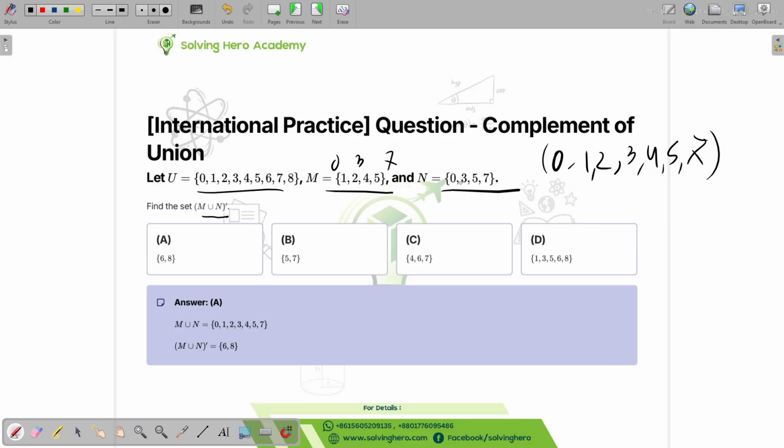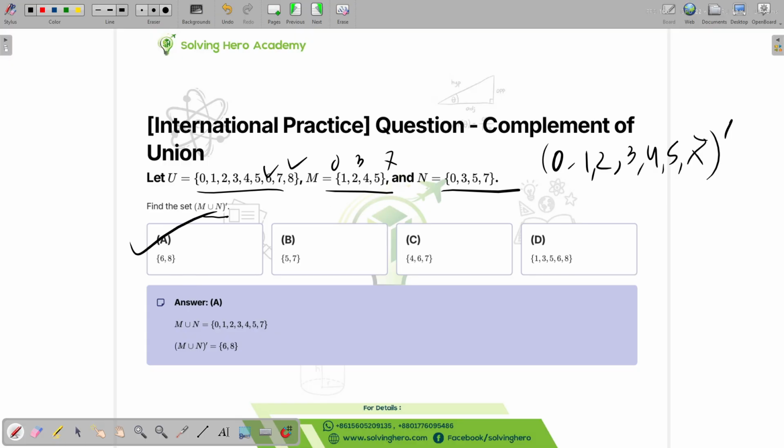There's no 6. Anyways, if we are trying to figure out the complement of it, we just have to subtract it from the universal set. If we subtract it from the universal set, we're going to get 6 and 8.